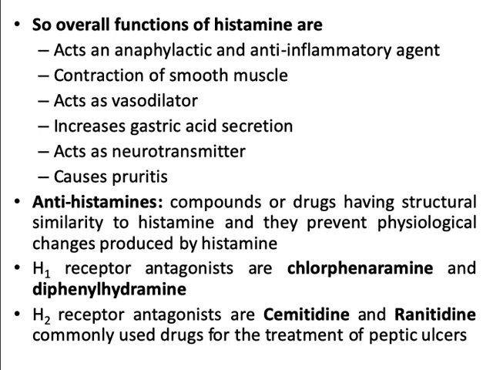Antihistamines are the compounds or drugs having structural similarity to histamine and they prevent physiological changes produced by histamine. Chlorpheniramine and diphenhydramine are H1 receptor antagonists, whereas cimetidine and ranitidine are H2 receptor antagonists and are commonly used drugs for the treatment of peptic ulcer.